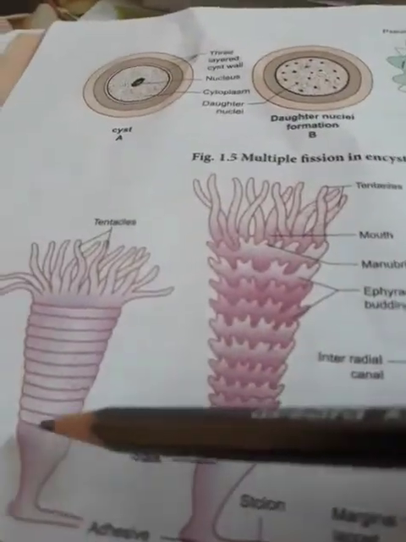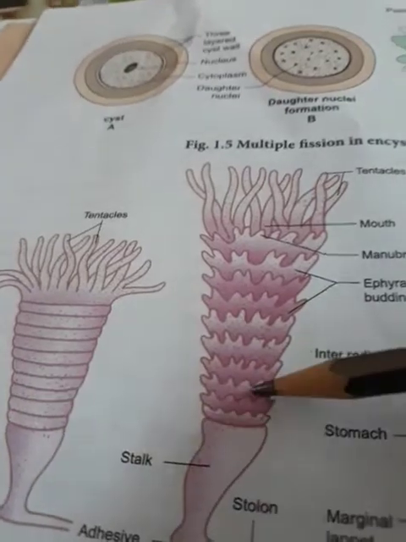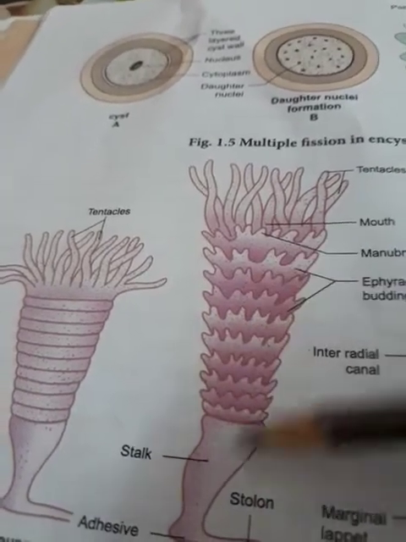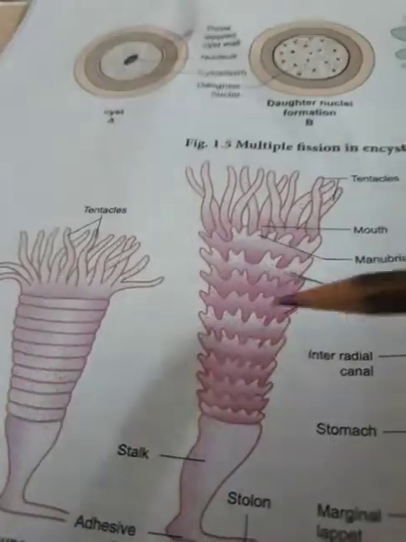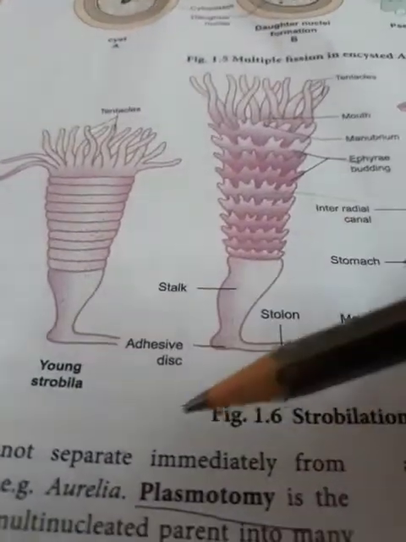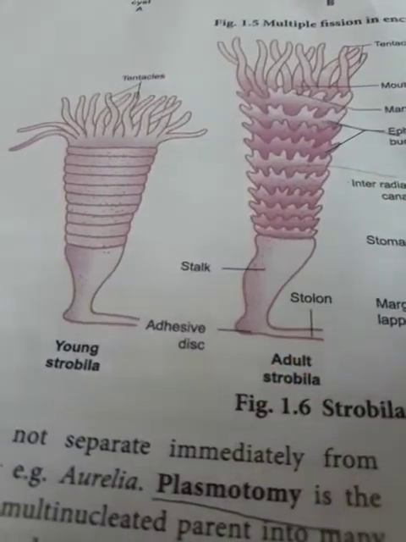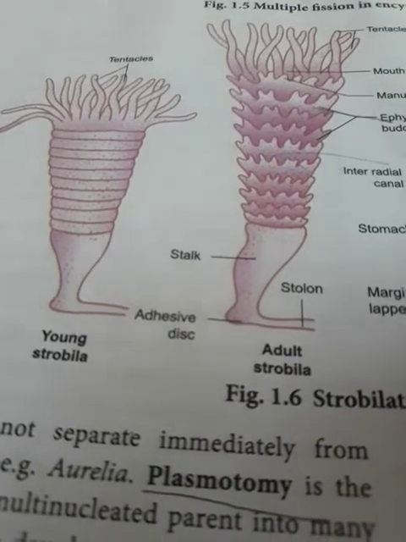Suppose in the case of Aurelia, we can see strobylation; transverse fission has taken place. This is the normal body, fission has taken place, and all remain attached to one another. They do not separate from each other. If they separate, they will give rise to young ones. The example is Aurelia. Only in Aurelia can we see strobylation. Strobylation is a type of asexual reproduction.